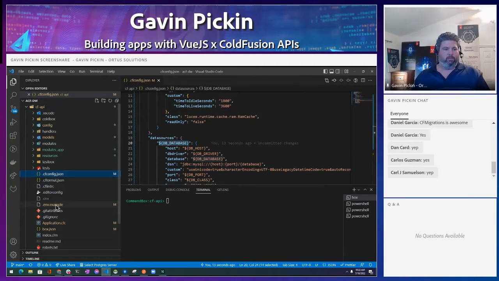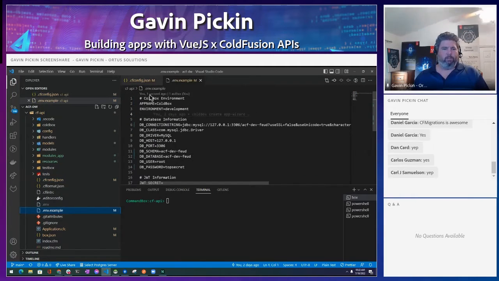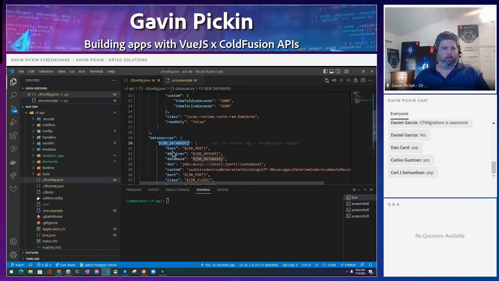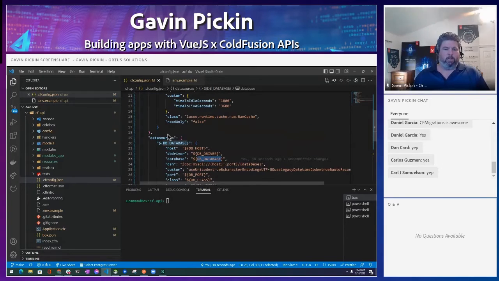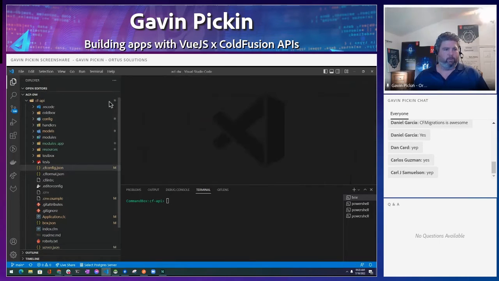And so in our .env.example, we have these environment variables here. And then the .env is my secret version, so I'm not going to show you that. But basically, it's the same stuff, which is a better password than top secret. But this here tells it how to connect to the database. And so in our cfconfig, it loads up your database name, the host and the driver and all those things that we have in environment variables. And then Adobe knows how to connect to our data source. And we've got other things in here too, but I don't want to go into too much detail on a lot of the stuff to start with.